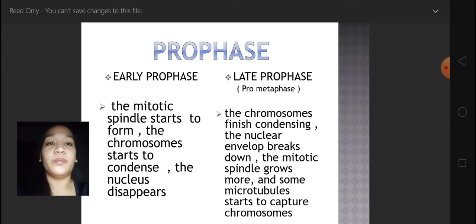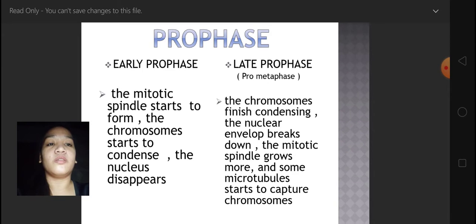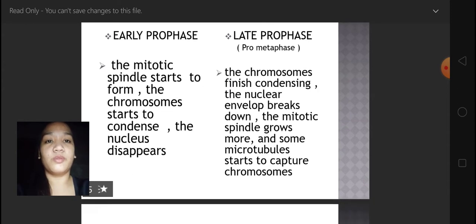In early prophase, the mitotic spindle starts to form, the chromosomes start to condense, and the nucleus will disappear. In late prophase, the chromosomes finish condensing, the nuclear envelope breaks down, the mitotic spindle grows more, and some microtubules start to capture chromosomes.